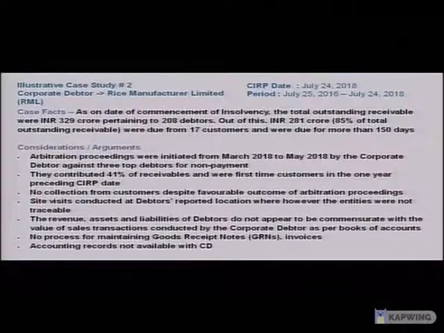Now, looking at all these aspects, one may be tempted to say that this transaction appears to be a fraudulent transaction under Section 66. However, there is another aspect, which is the accounting records were not available with the CD. I would say not completely available. They were available to a certain extent, which is why we have these numbers coming in.